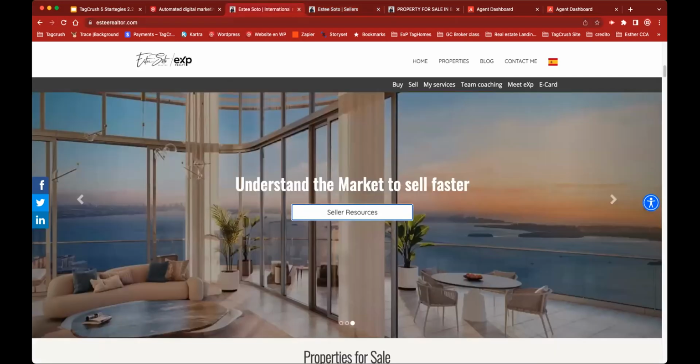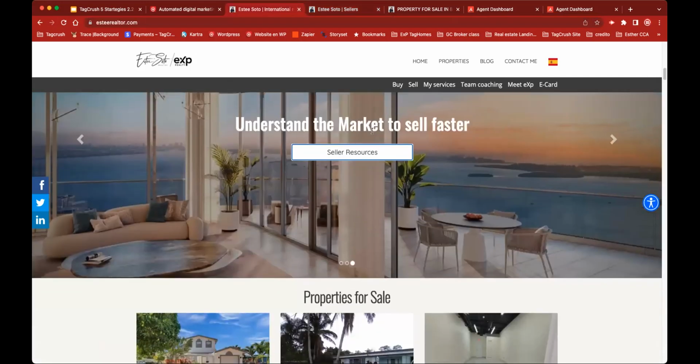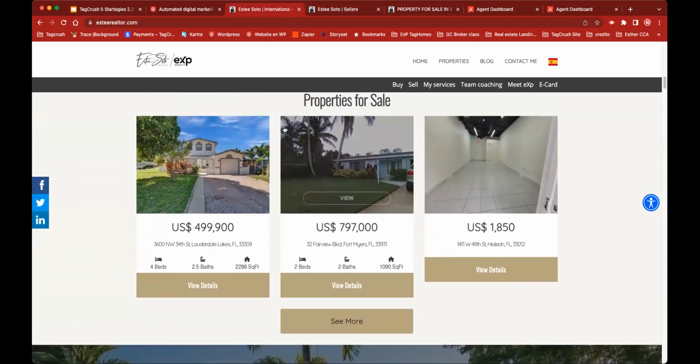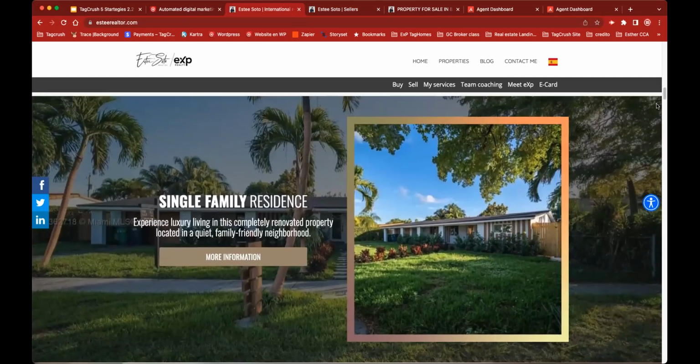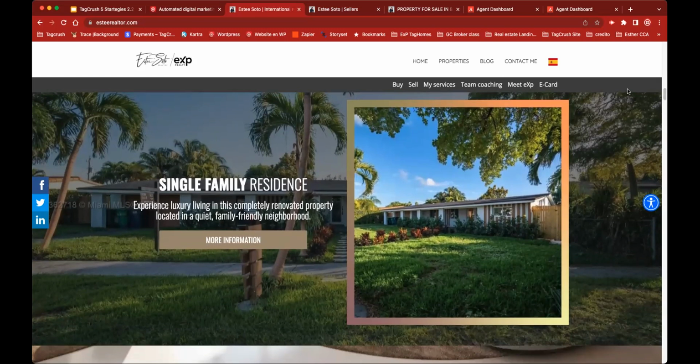Something else that we have in the home, of course, we want to showcase some properties for sale, properties for rent, maybe showcase a listing that we have active on the luxury market, or a listing that we have active on our own landing page. Tagcrush allows you to create landing pages for properties too.